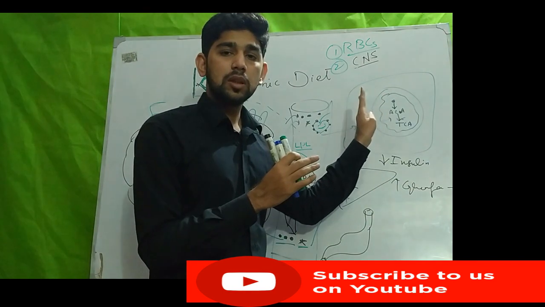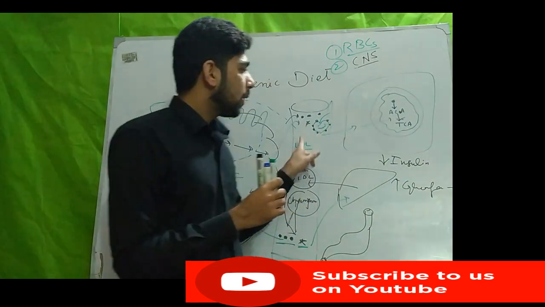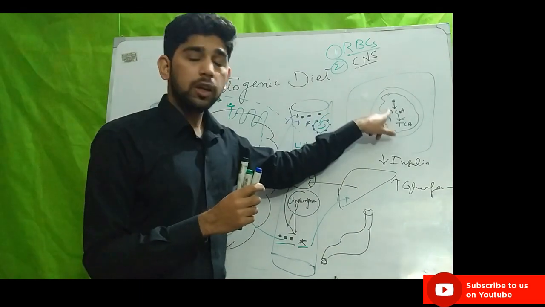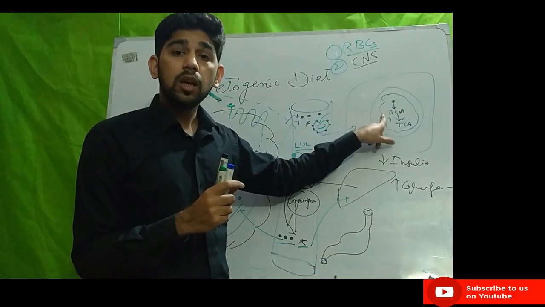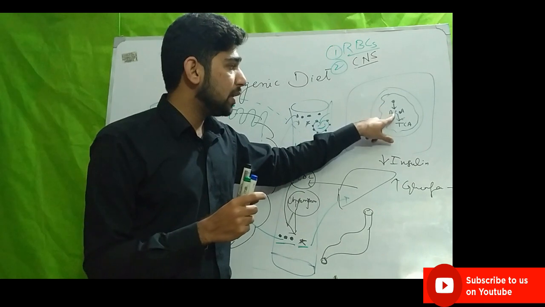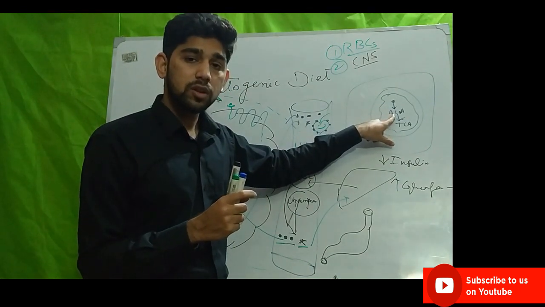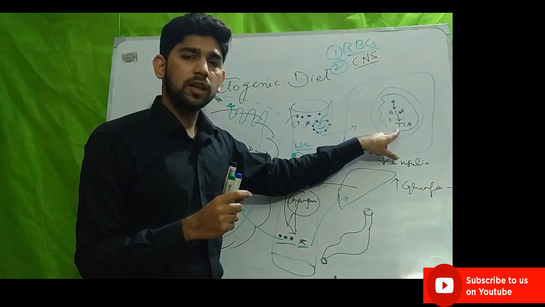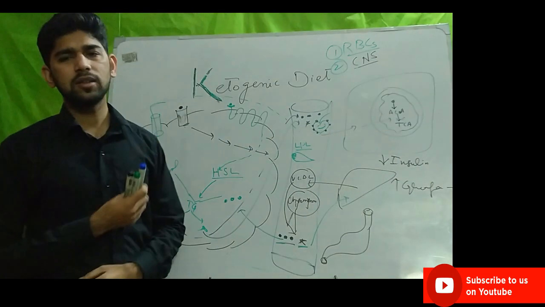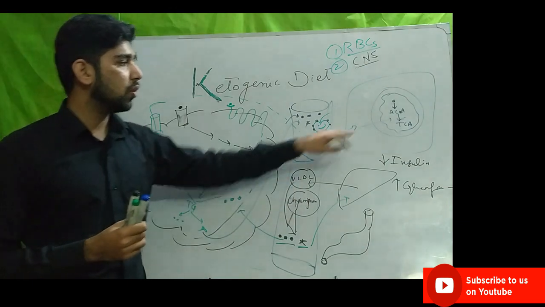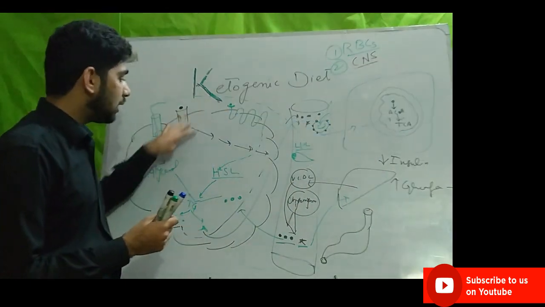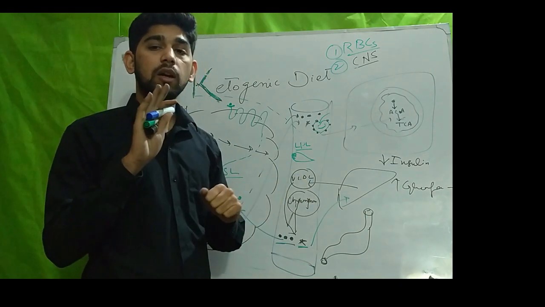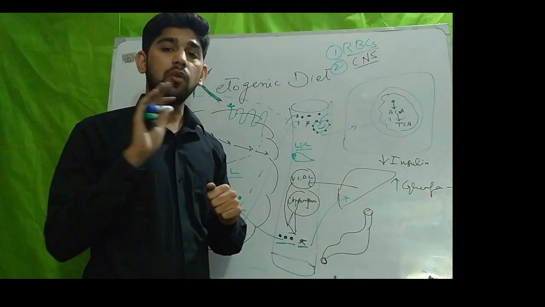When a large number of free fatty acids travel through the blood circulation and enter the target tissues, the free fatty acid will be converted to acetyl CoA first, and then instead of going into the TCA cycle, it will go into another cycle.